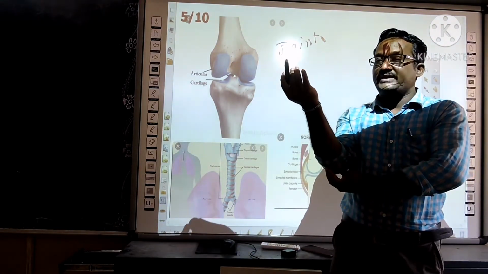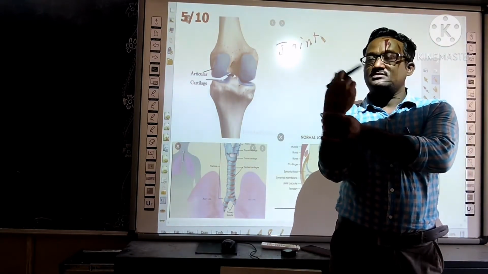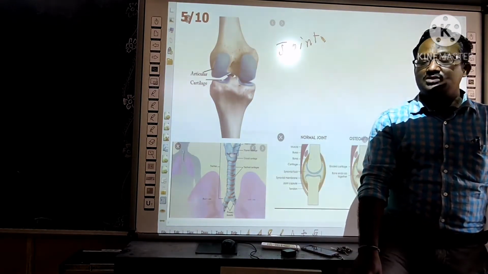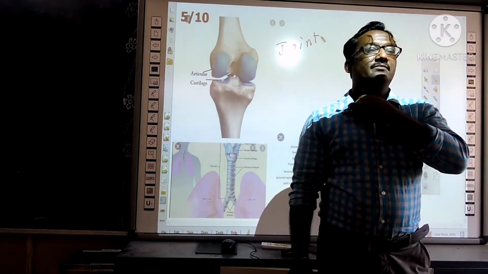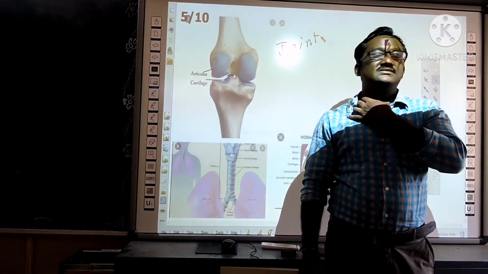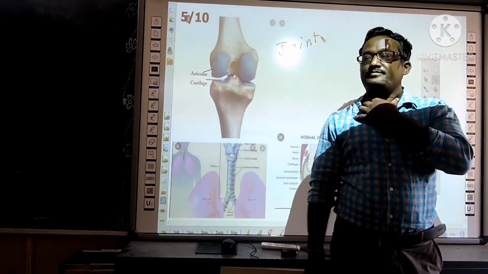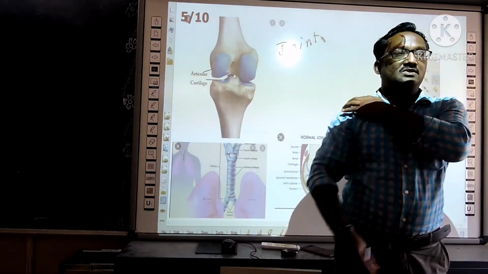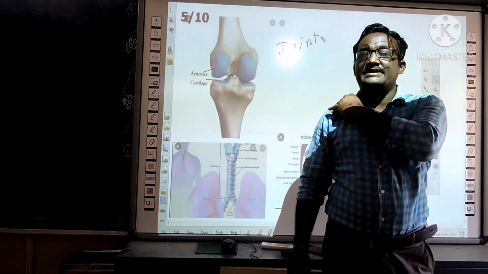So this is a joint. At the wrist also you can move the hand, so there is a joint. At the knee region also you can fold the legs, so there is a joint. Here the pivot joint is there. Joints have different names based on their location. Here the ball and socket joint allows movement in 360 degrees.